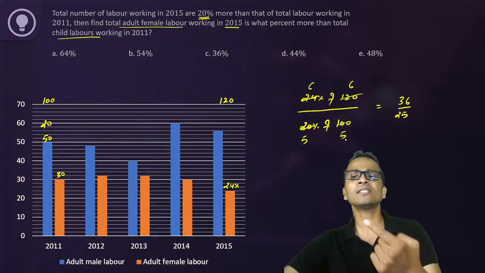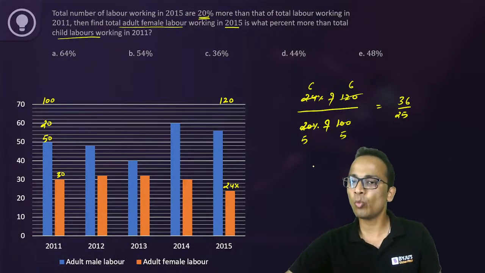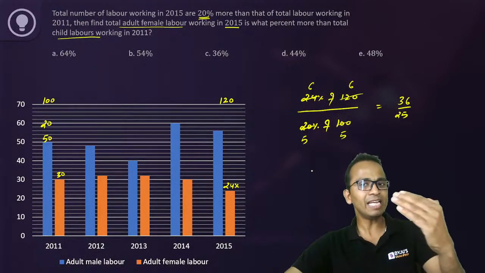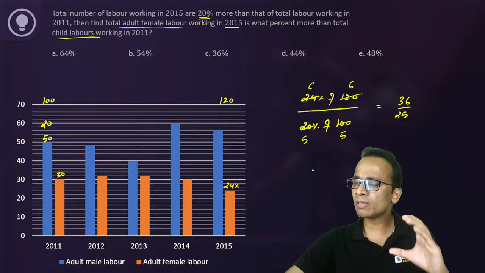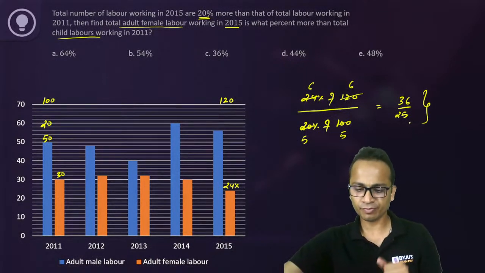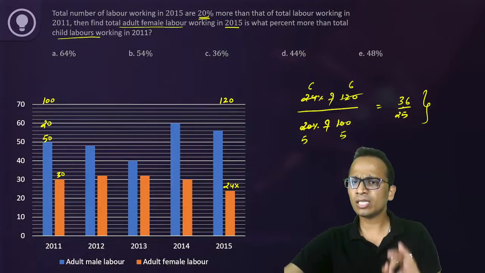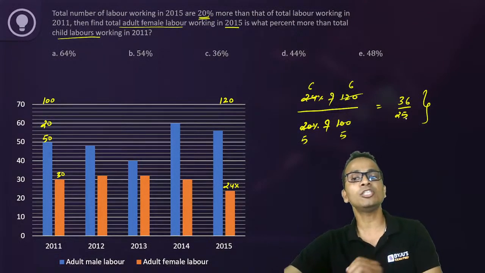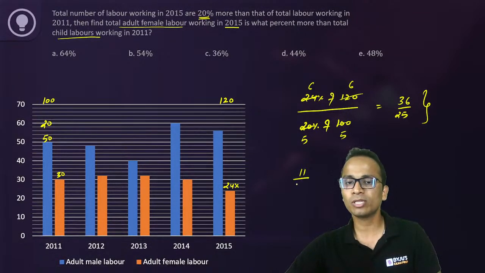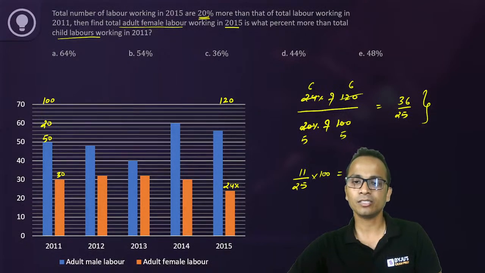So 36 is what percentage more than 25 is what I will calculate. So 36 is 11 more than 25, multiplied by 100, you will get 44 percent as your answer.